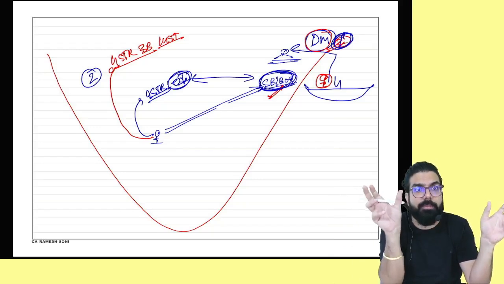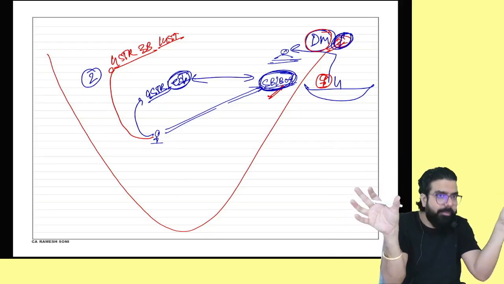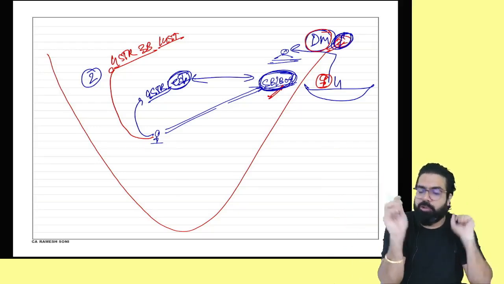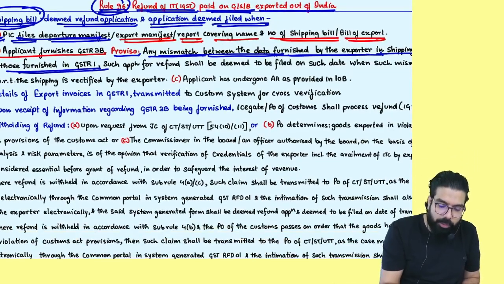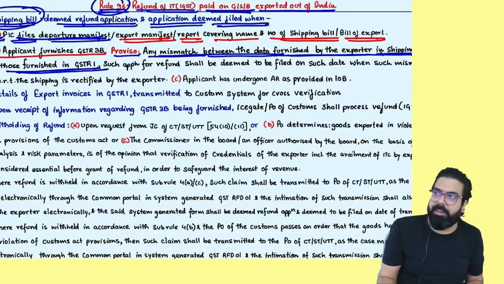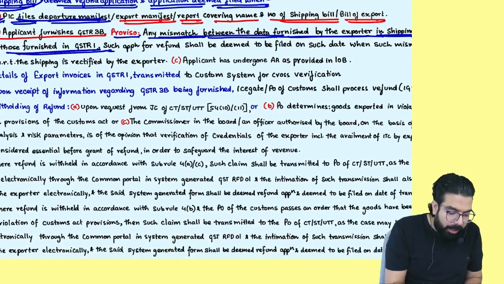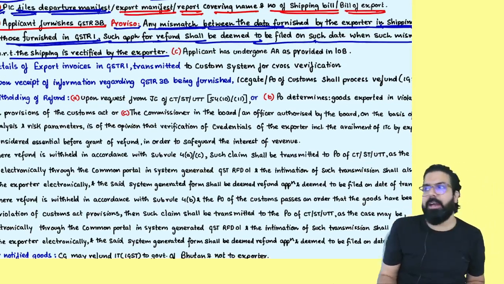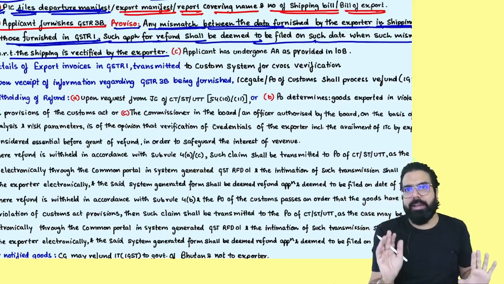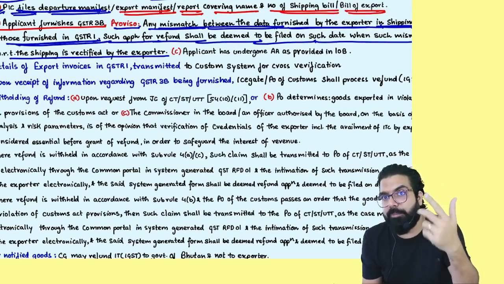Because if you say in the export invoice that you are exporting this, the same thing should be exported in the shipping bill also. So any mismatch between the data furnished by the exporter in the shipping bill and those furnished in GSTR 1, such application for refund shall be deemed to be filed on the date when such mismatch is rectified by the exporter. You have to rectify. Only then the refund application will be deemed to be filed.